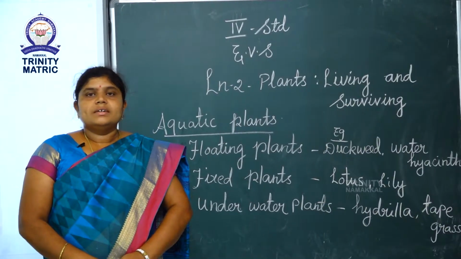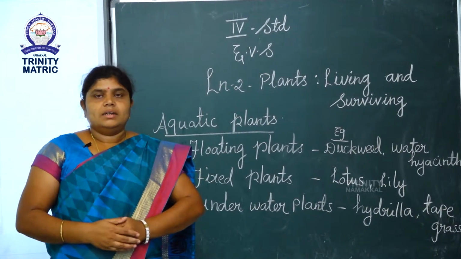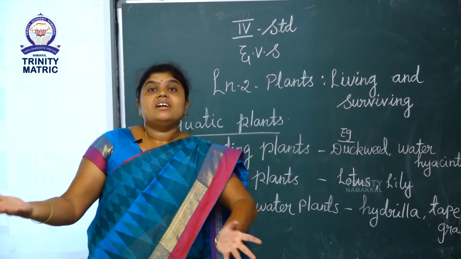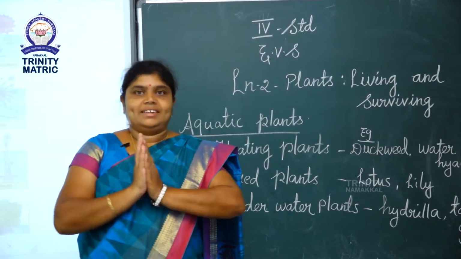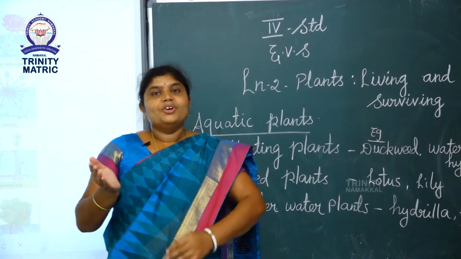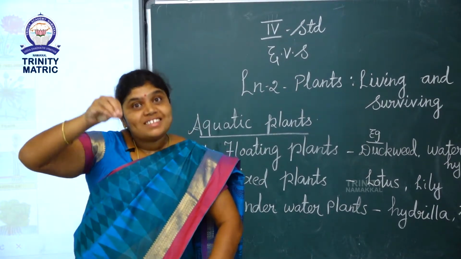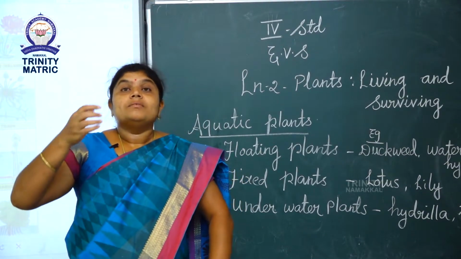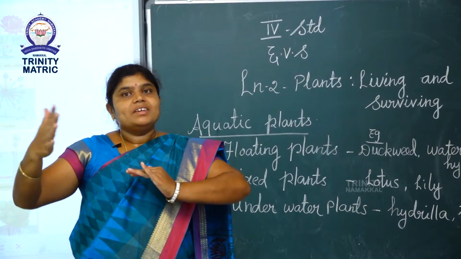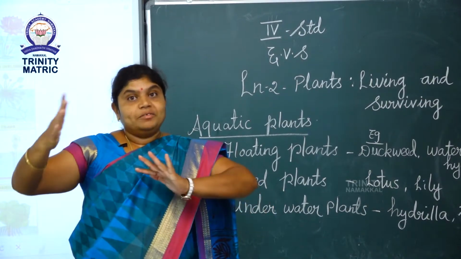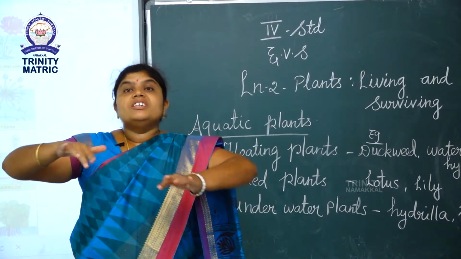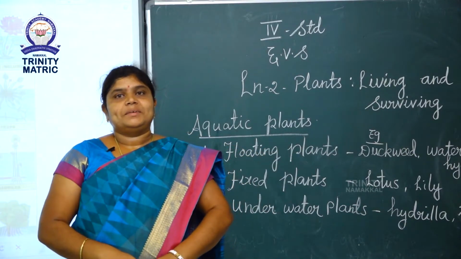Next one is fixed plants. These plants also live in the water, but their roots are fixed in the soil. Flowers and leaves are not fixed. Those flowers and leaves float on the water.